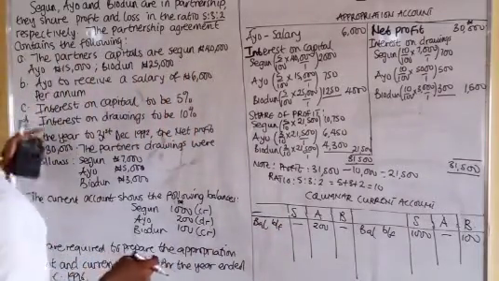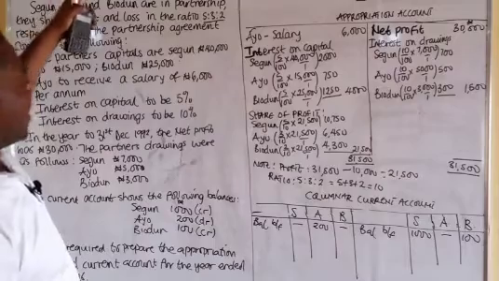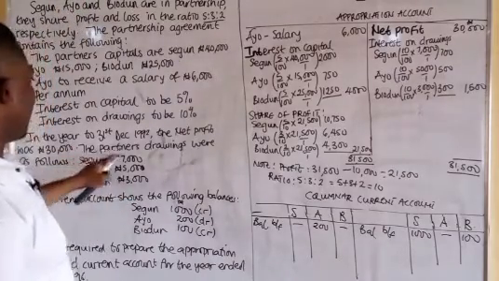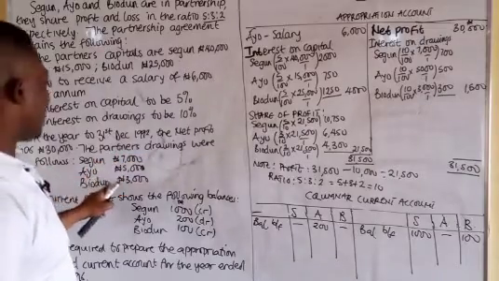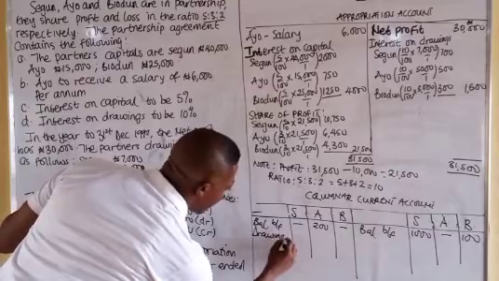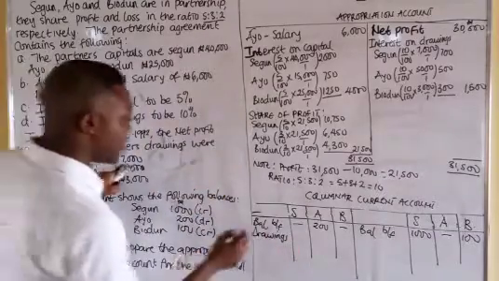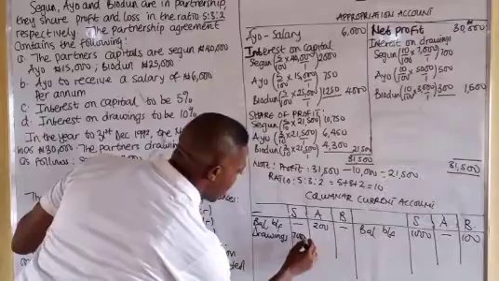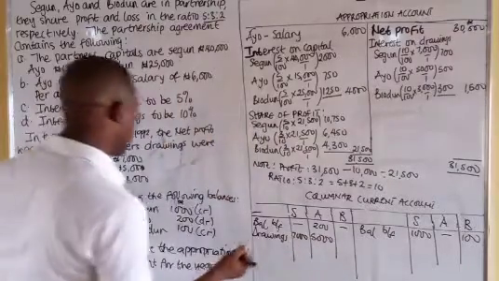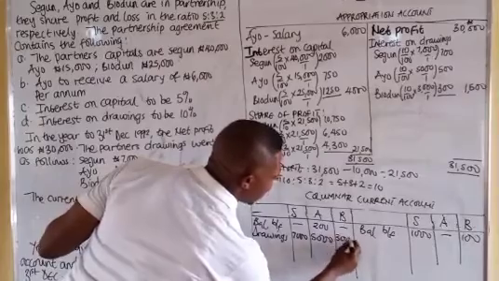So at this point now, we've recorded all that is needed. Now we have to record their drawings. The partners' drawings were this. So let's record their drawings. For Shegun, it is 7,000. For Ayo, it is 5,000. For Biodun, it is 3,000.